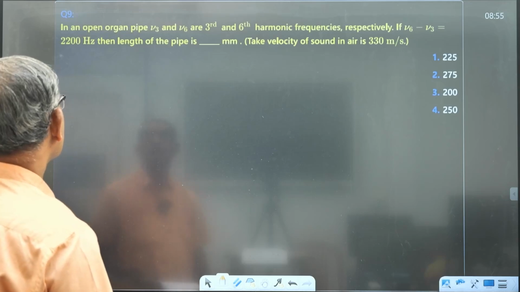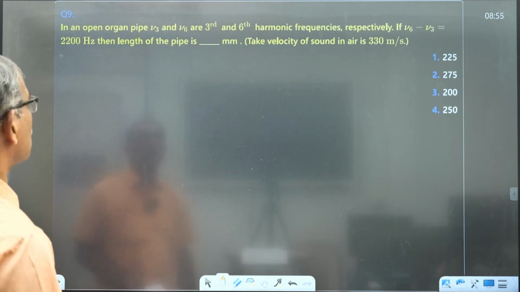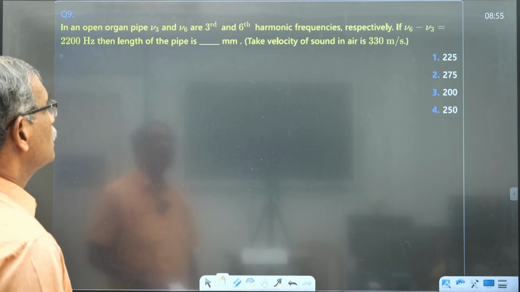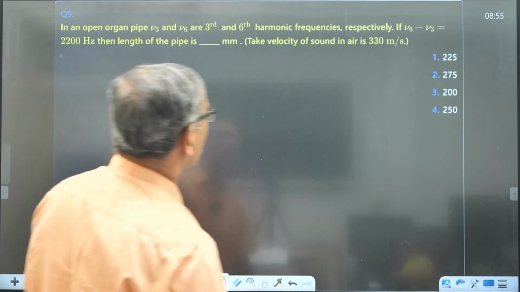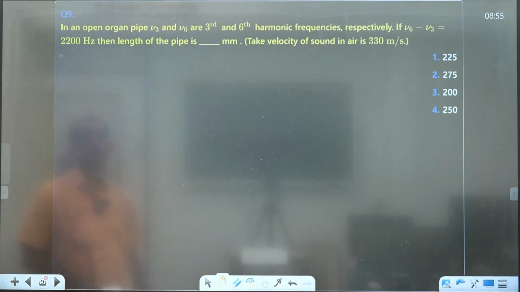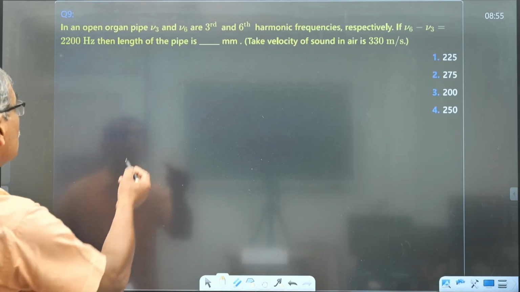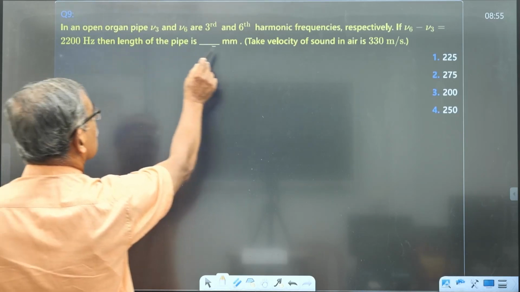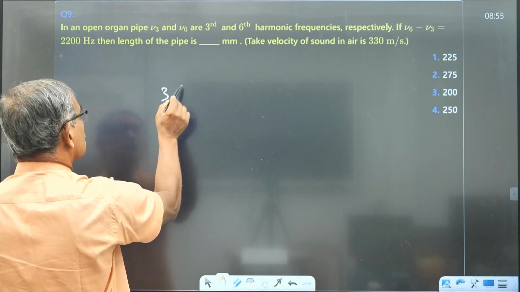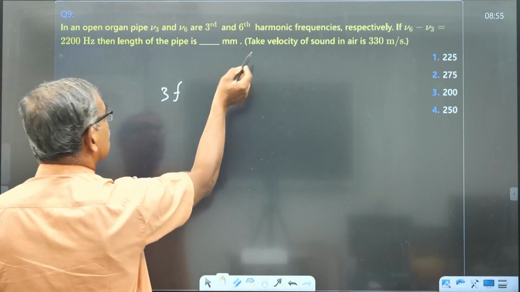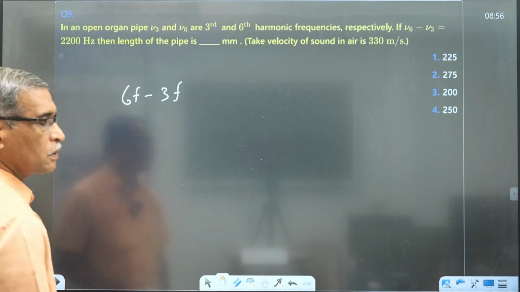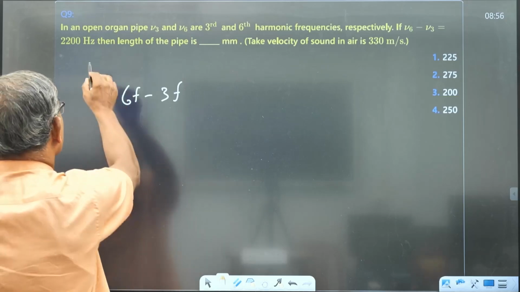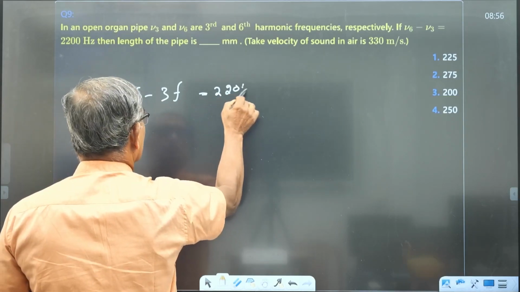Next. In an organ pipe, nu3 and nu6 are the third and sixth harmonic frequencies, respectively. If nu6 minus nu3 is equal to 2200 Hz, then find the length of the pipe. Now it is given that the frequency difference between the third harmonic, 3 of the fundamental, and the sixth harmonic, 6 of the fundamental, is directly given to you as 2200 Hertz.